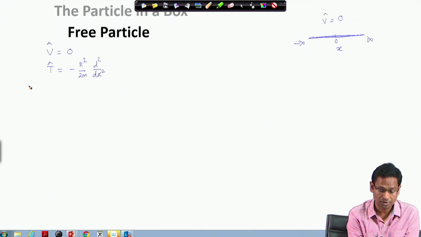So, I can write down the Schrodinger equation where the Hamiltonian is the sum of kinetic energy plus potential energy, and the Schrodinger equation is H psi equals E psi.